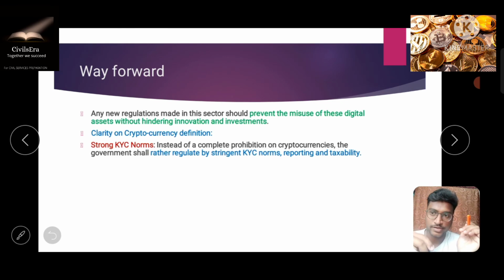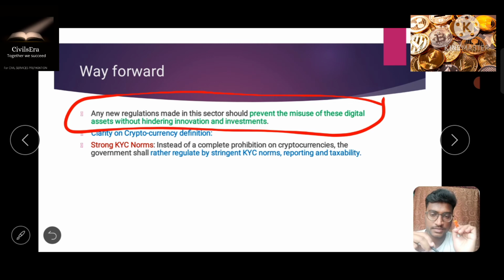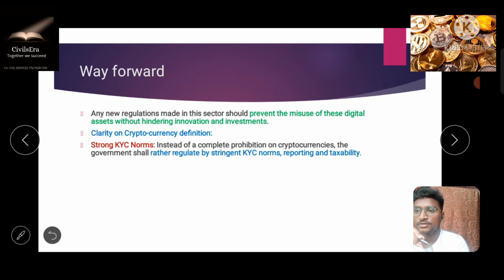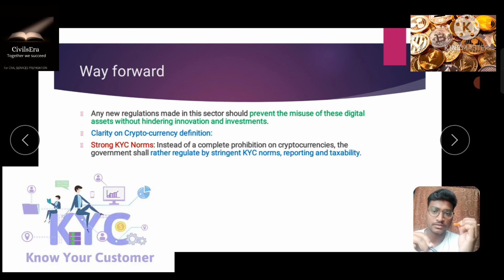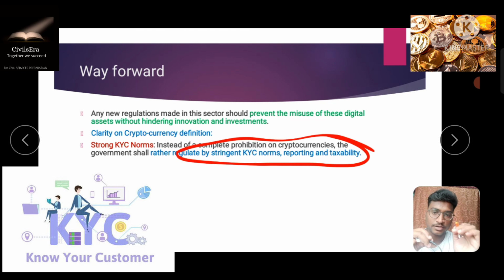So what should be there in our way forward is that a new regulation should be made to prevent the misuse of these digital assets without hindering innovation and investment. We should make the regulation in such a way that innovation and investment are kept in mind and security is not compromised. There should be clarity on the definition of cryptocurrency, a proper definition of cryptocurrencies in the rules and regulations. And there should be strong KYC norms, stringent KYC norms. Instead of completely prohibiting cryptocurrencies, you can bring out strong KYC norms to make it more secure.